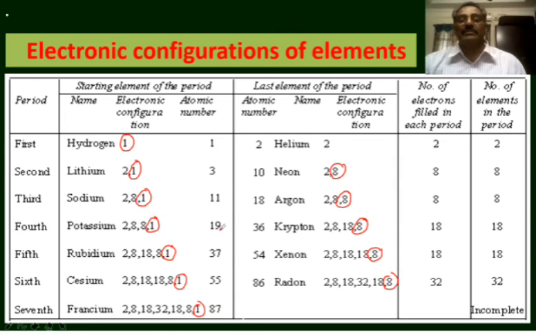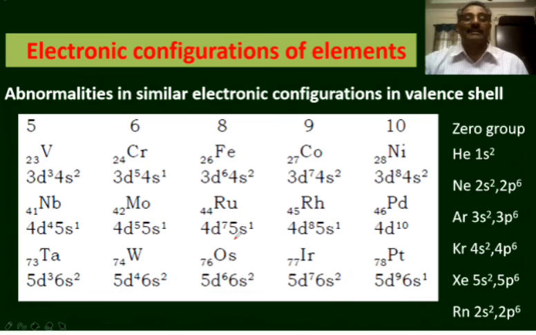So the elements in a group resemble each other in electronic configuration in the periodic table, but it's not always true. There are some deviations in the electronic configurations of elements. For example, in the fifth group, the electronic configuration of vanadium, atomic number 23, is 4s2 3d3. For niobium, the electronic configuration is 5s1 4d4.